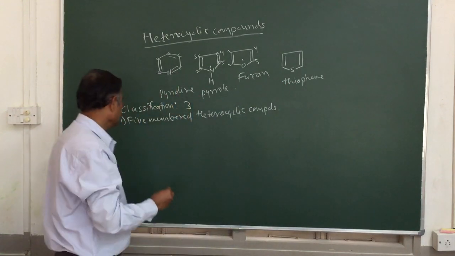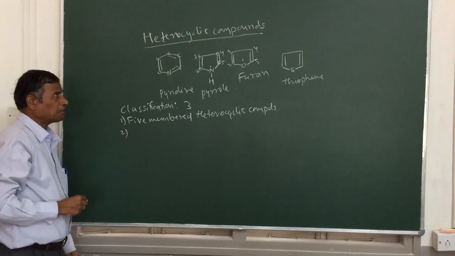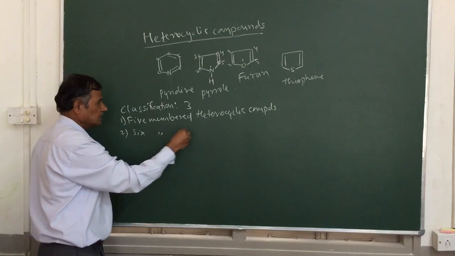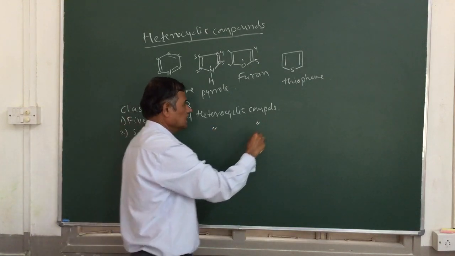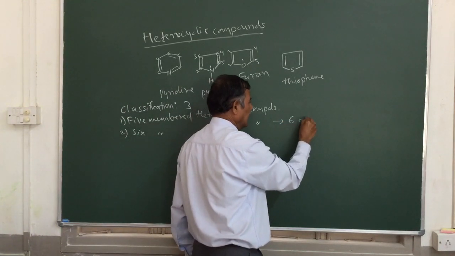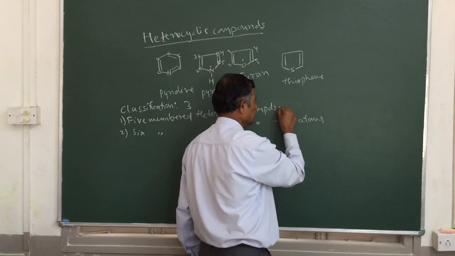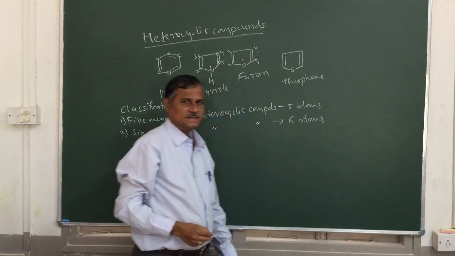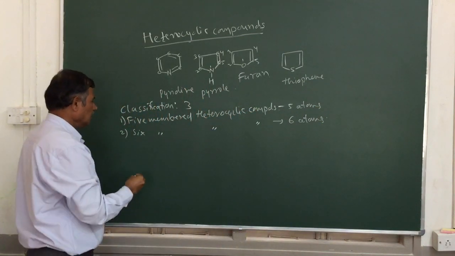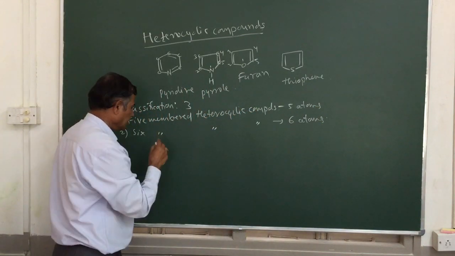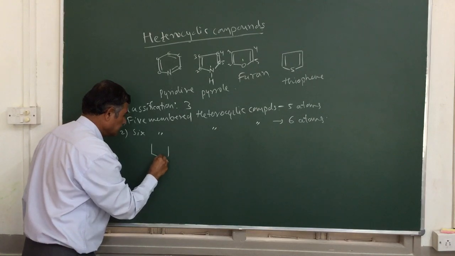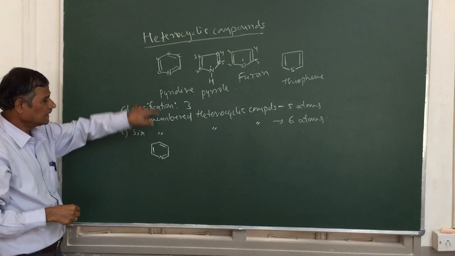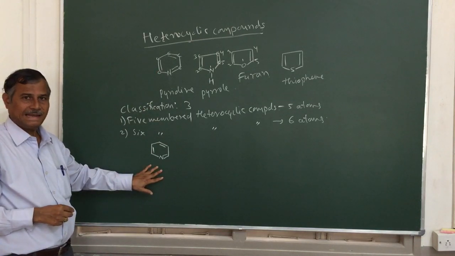Then coming to the second type of heterocyclic compounds, that is 6-membered heterocyclic compounds. These contain 6 atoms in the ring system. So we will give some examples for this. As already I have given here, this is nothing but pyridine.